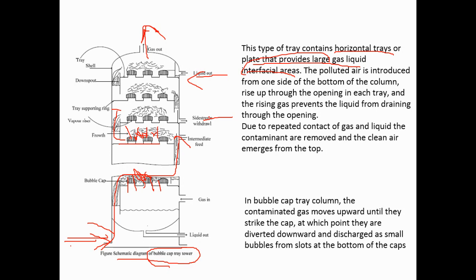Where we have to put the liquid or jet water into the tower. In this case, the trays have jet spray or water droplets to sprinkle the water on the opposite side. This is one type of design where you have to keep maximum surface area for contact between the gas and water. Due to the repeated contact of the gas and liquid, clean air emerges.